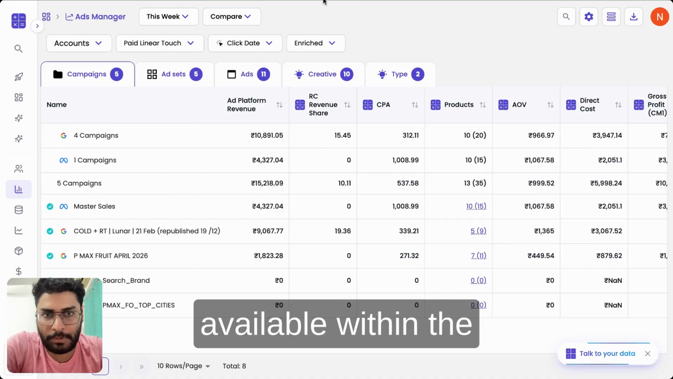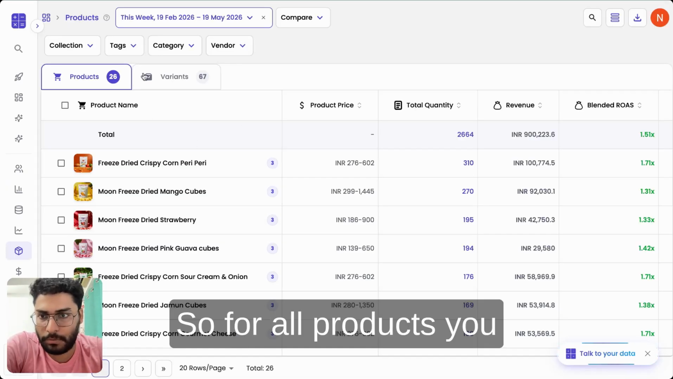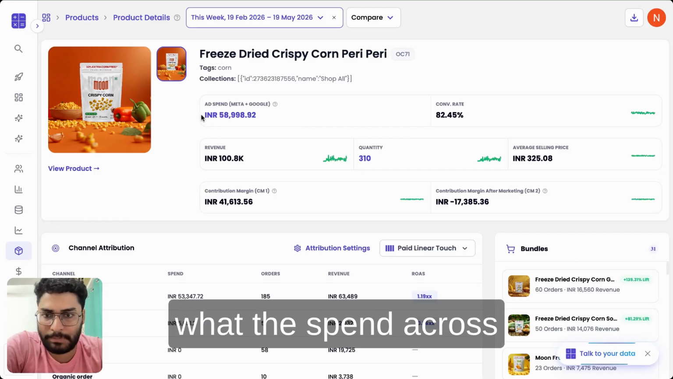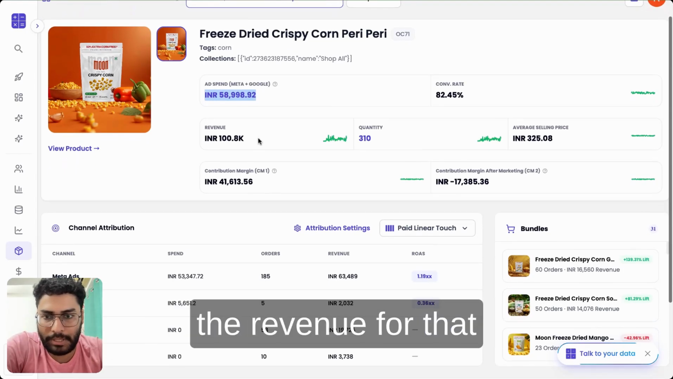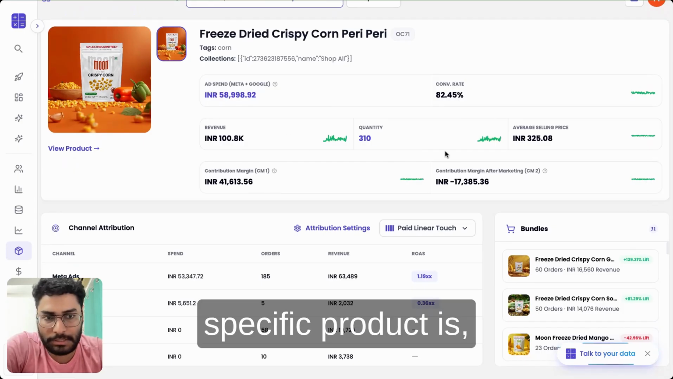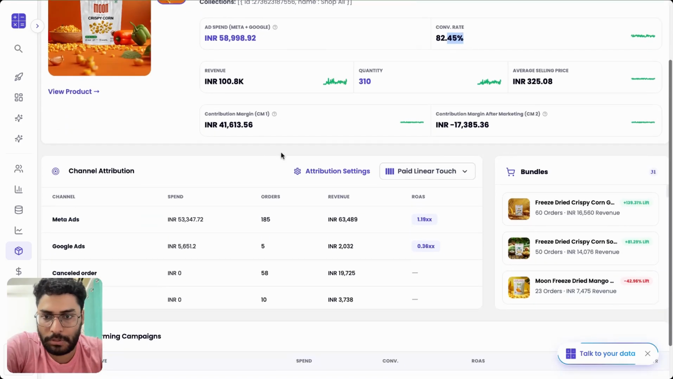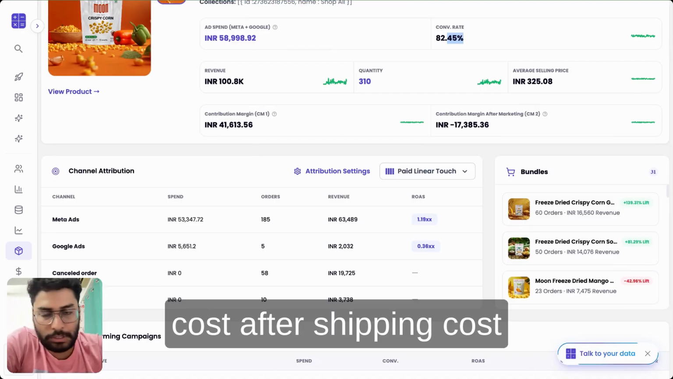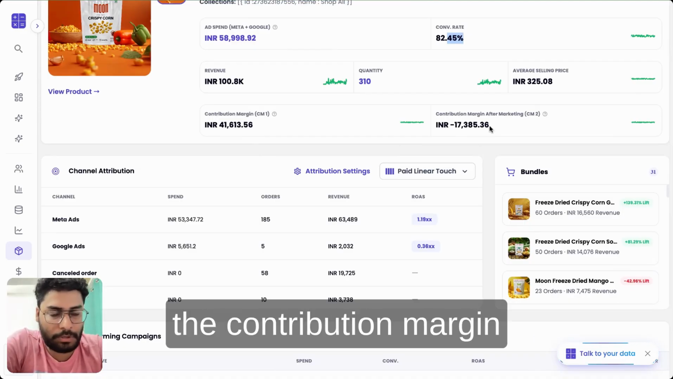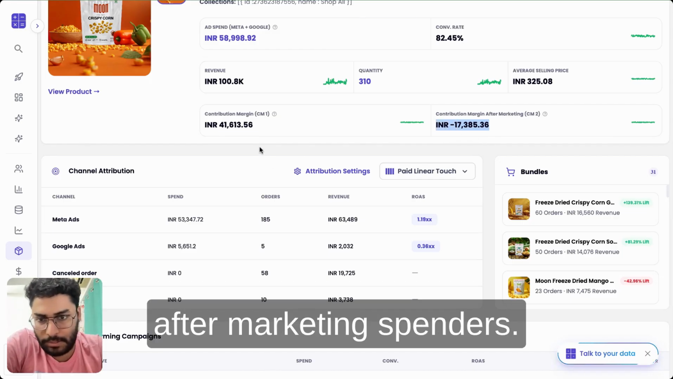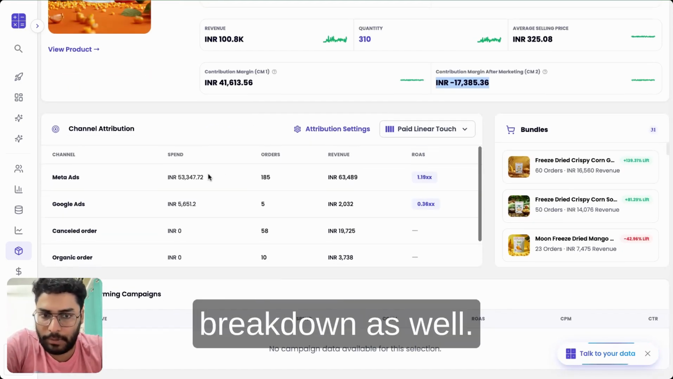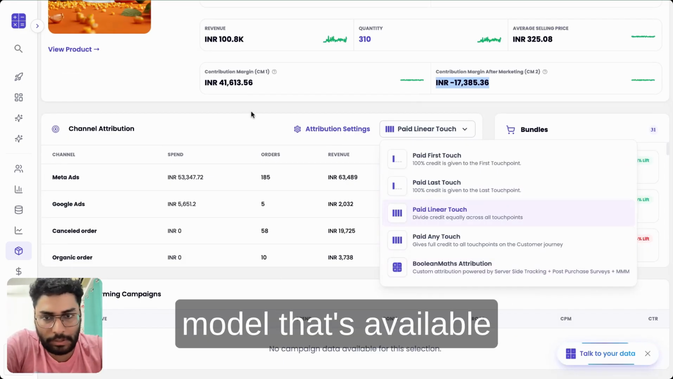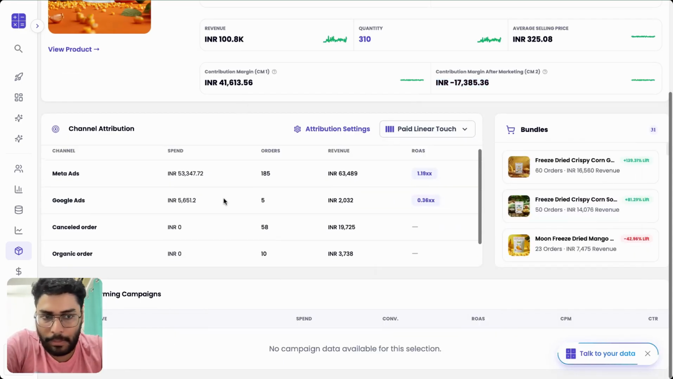This attribution is also available within the product view. So for all products, you can dive deeper into it and understand what the spend across Meta and Google is, what the revenue for that specific product is, what the conversion rate on the page is, and also what the contribution margin after product cost, after shipping cost, after everything is, and similarly what the contribution margin after marketing spend is. And you can see the full attribution breakdown as well. And this is again customizable using any model that's available within the toolkit.